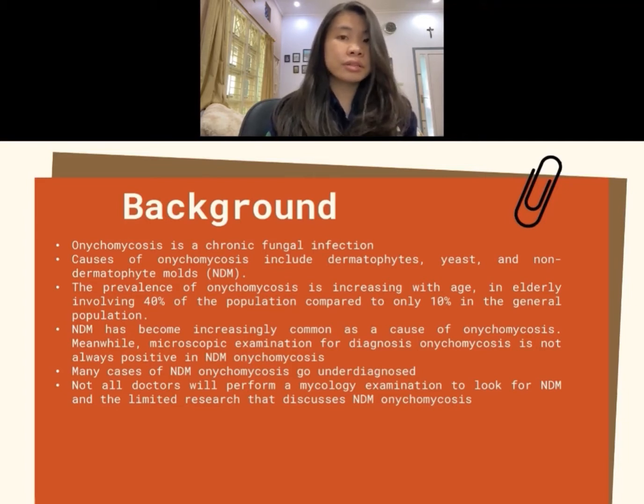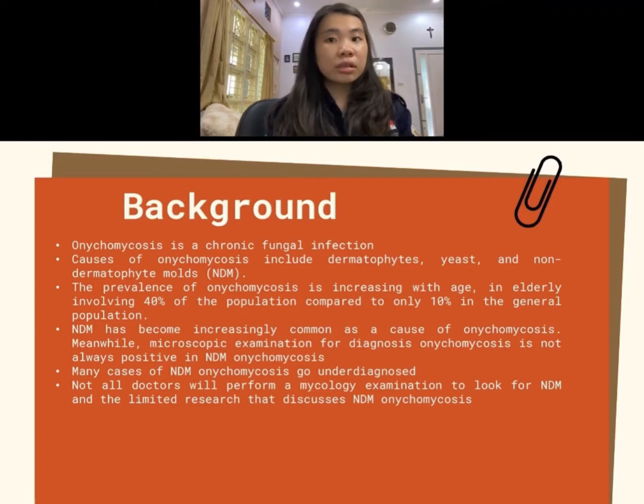NDM has become increasingly common as a cause of onychomycosis. Meanwhile, microscopic examination for diagnosing onychomycosis is not always positive in NDM onychomycosis. It requires a proper mycological culture positive in at least 3 inoculations. This leads many cases of NDM onychomycosis to go underdiagnosed. But in fact, not all doctors will perform a mycology examination to look for NDM, and prefer to start onychomycosis treatment based only on symptoms. Another challenge is the limited research that discusses NDM onychomycosis, making more and more cases of NDM onychomycosis undiagnosed.